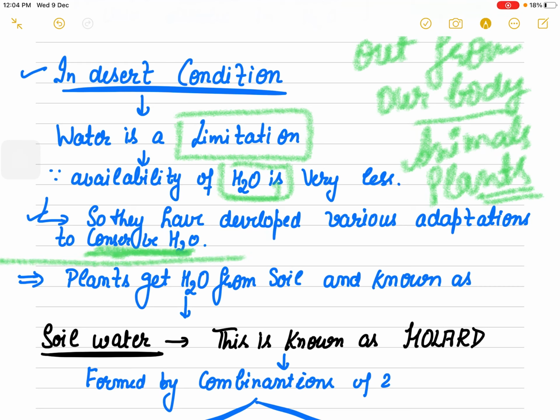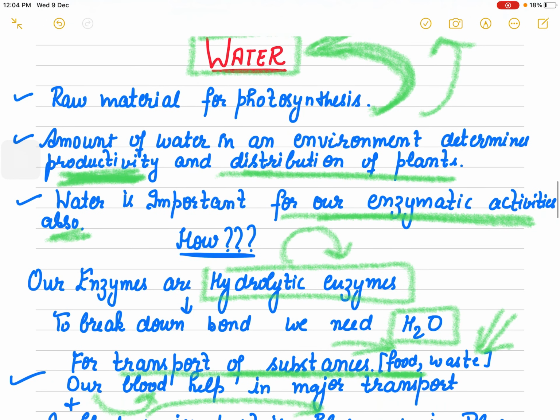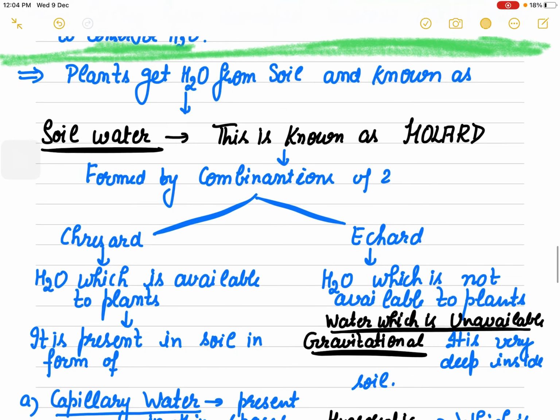One of the major things I am going to discuss with you today is that the raw material for photosynthesis is water, and productivity in our environment is dependent on plants. So how do plants get water? You will say, very simple, plants get water from the soil.